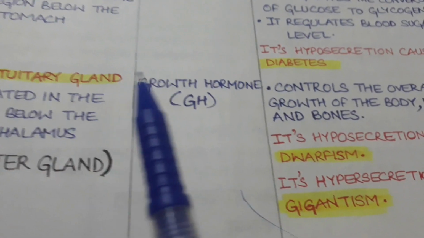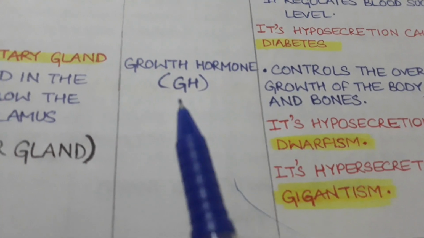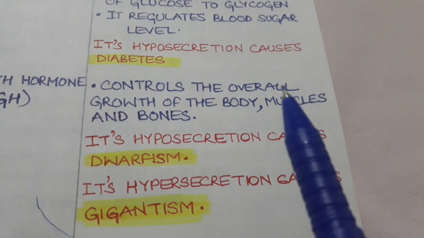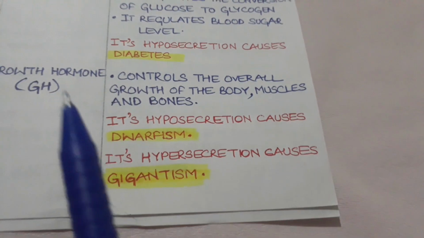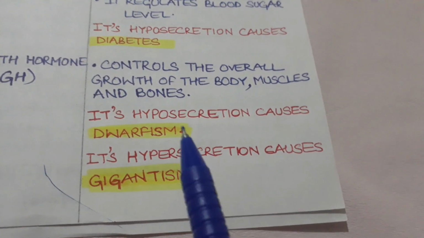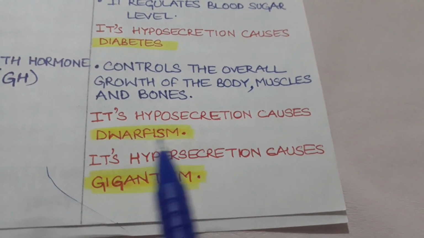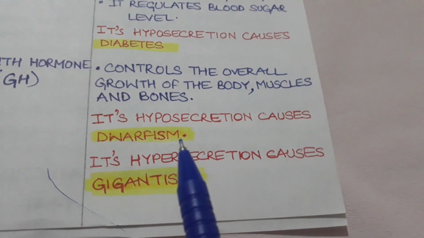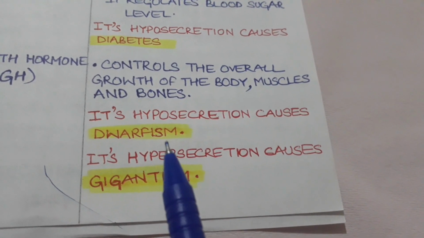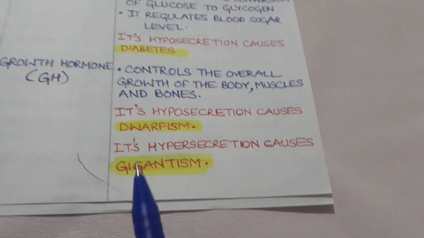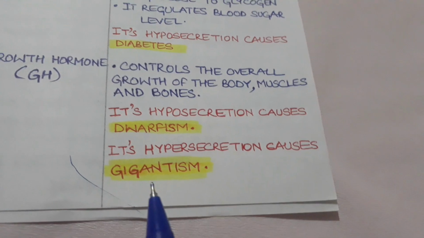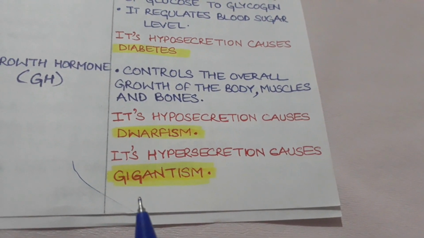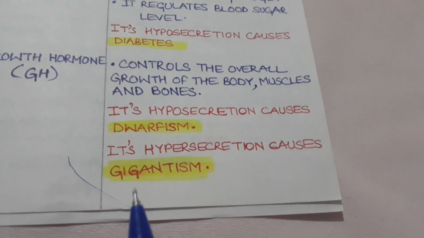One of the hormones secreted by a pituitary gland is the growth hormone, commonly called GH. Growth hormone controls the overall growth of the body, muscles and bones. If growth hormone is secreted in less amount, it's hyposecretion, then it causes dwarfism. Dwarfism means shortness, not normal height, less than that. And if it is secreted excessively in the body, it means it's hypersecretion. It causes gigantism. It means excess of height, excess of growth of human.